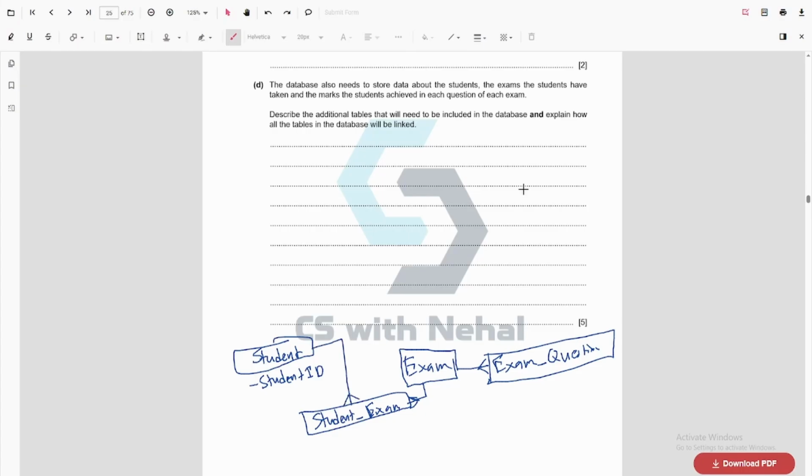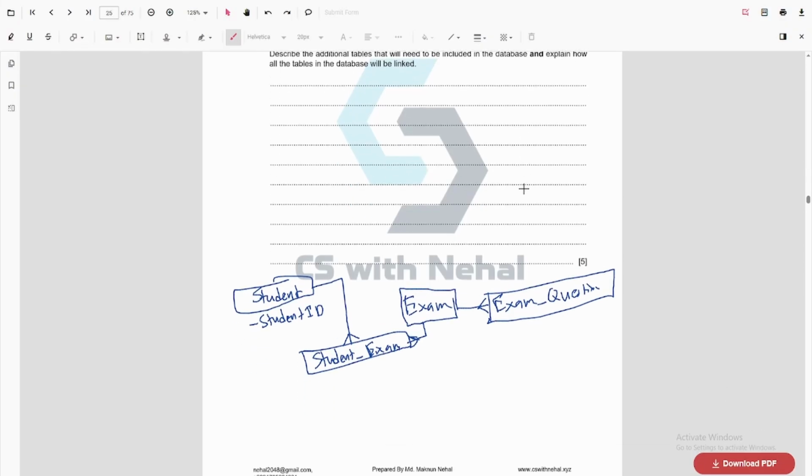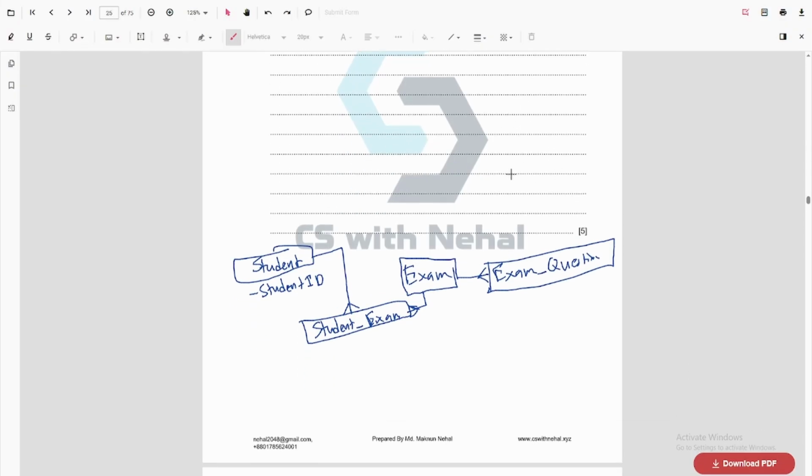To use this link, we will use the primary key from student inside student exam, and the primary key from exam inside the student exam. These are the foreign keys of student exam. Then I will have another table to link exam question and the student, right? This will go like student question here. This will be many, linked like this. So we will store many student questions here. So this is a table.